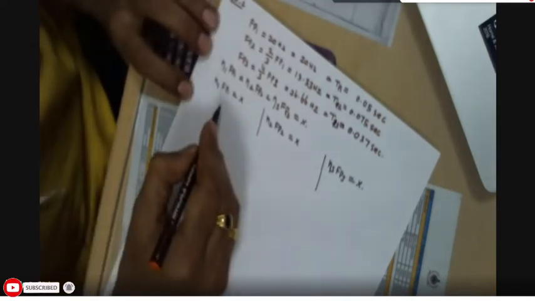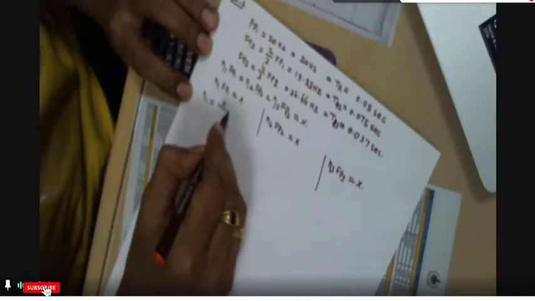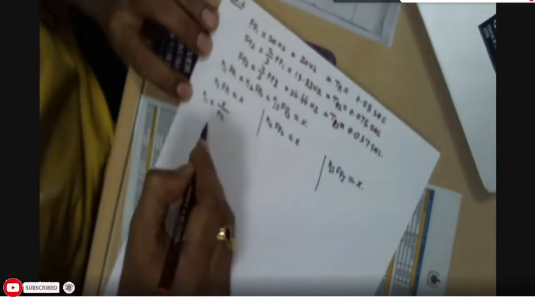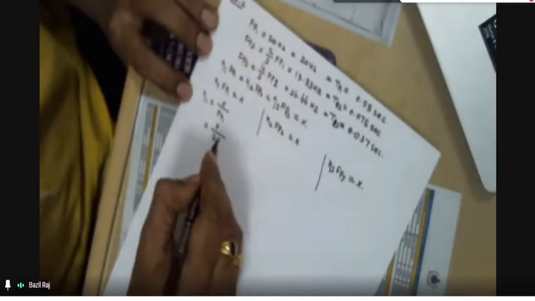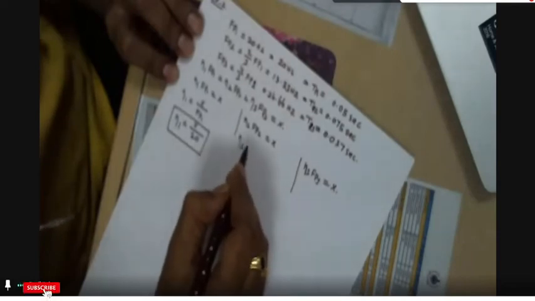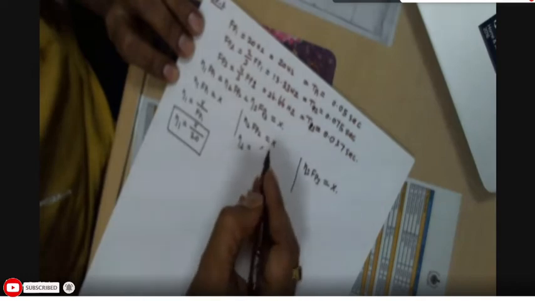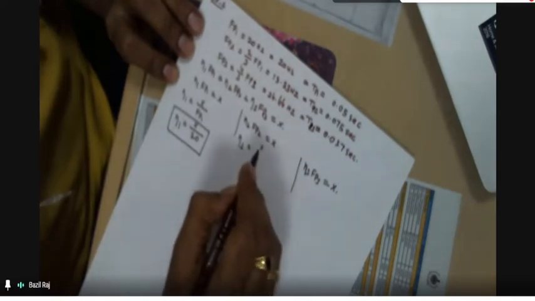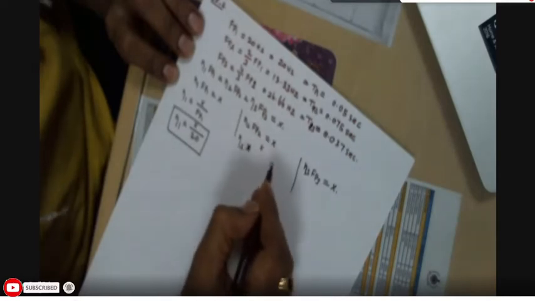So what happens now? From here, eta 1 is equal to x divided by fp1, that is x divided by 20, since fp1 is 20. In the same way, eta 2 is equal to x divided by fp2.